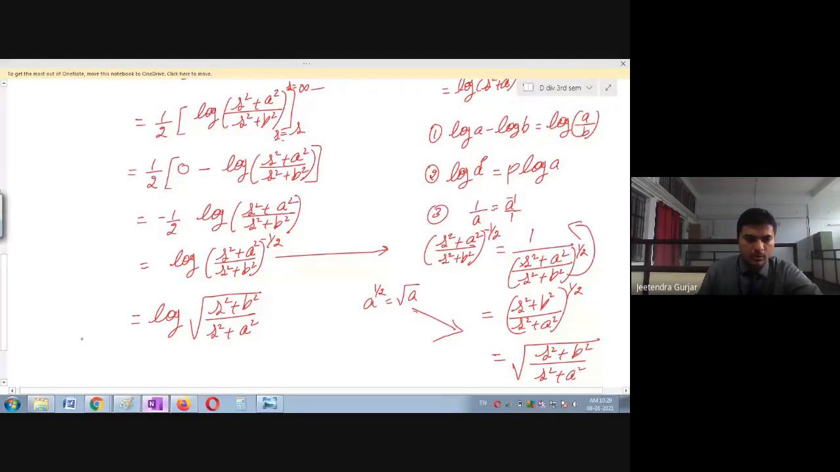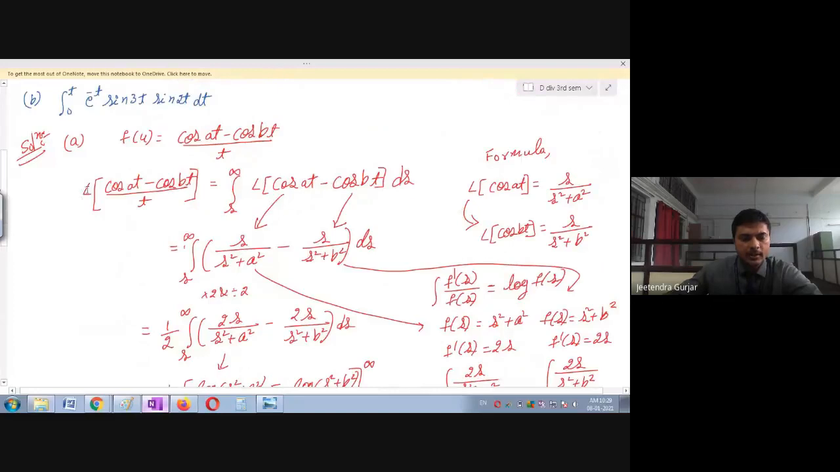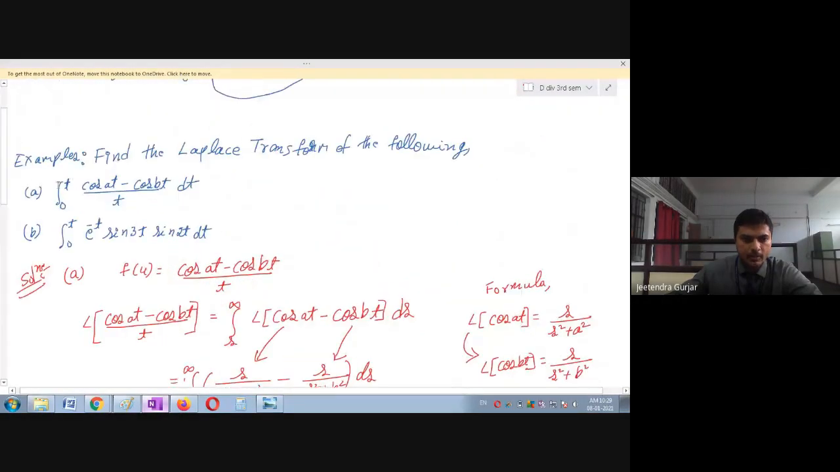Is it clear? So this is not the answer, students. Please remember, we have only calculated the Laplace transform of this. But what we have to do is again integrate this from 0 to t.